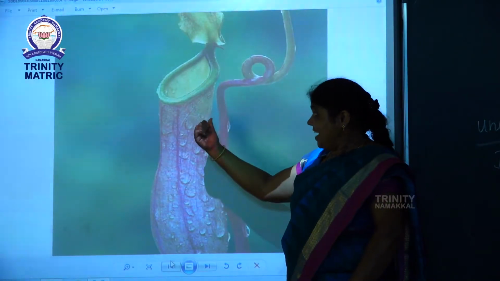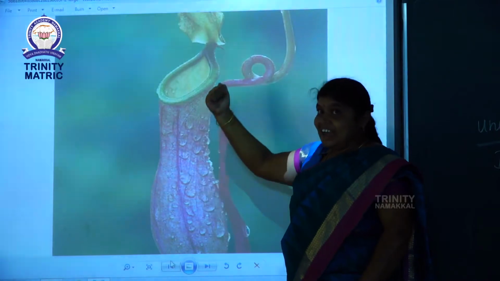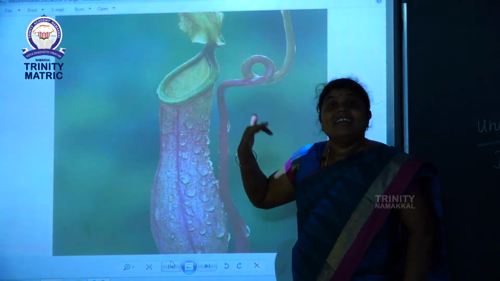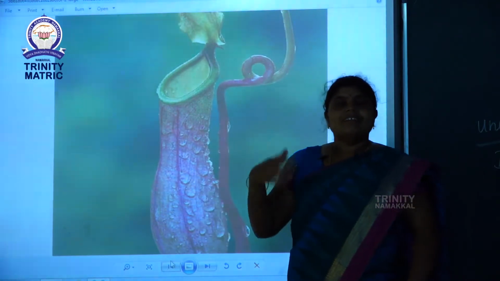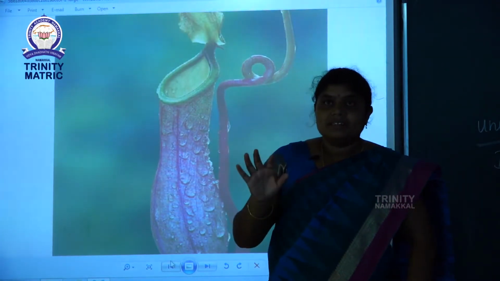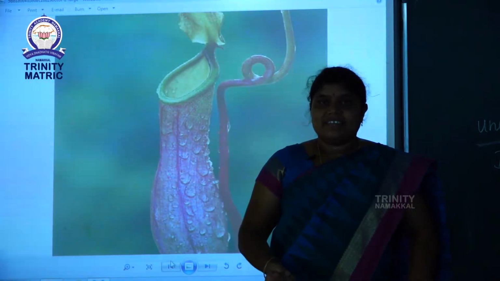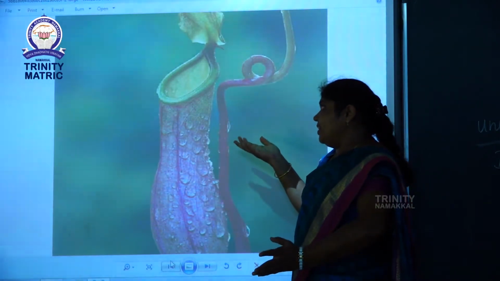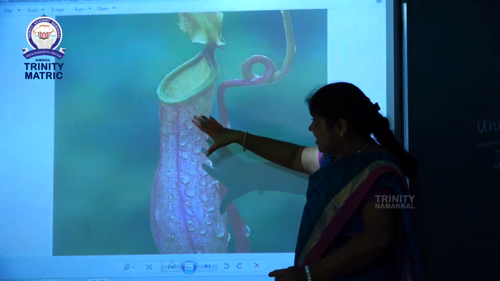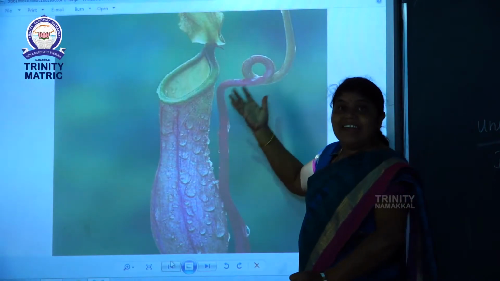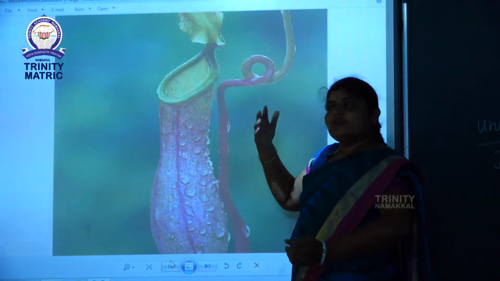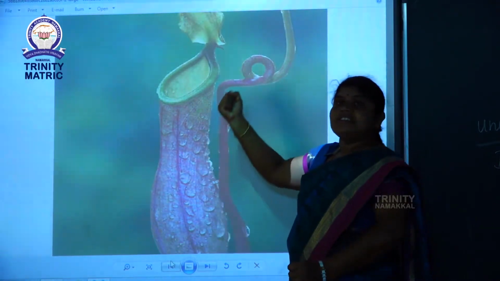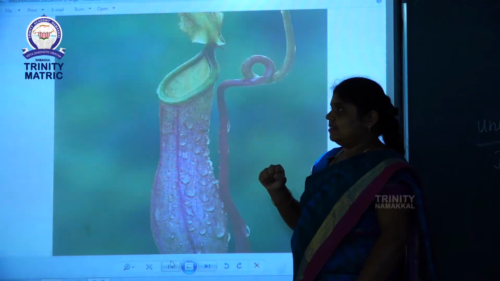So these plants get nitrogen from the insects. This is one of the insectivorous plants. Plants do not eat insects, but they trap the insects and the insects fall into the flower. Automatically the insects are digested, and insects have nitrogen nutrients, so the plants get nitrogen from the insects.